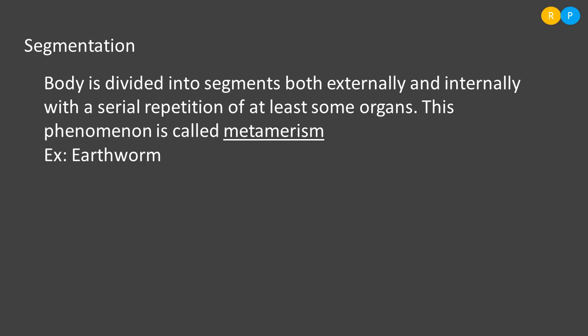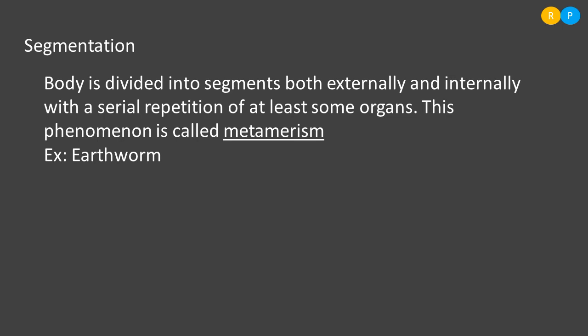We can take the best example of the earthworm for this phenomenon, because the body of the earthworm is made out of a number of segments, a number of units. Each segment consists of at least some repeated organs. The organs that are very essential for the survival of the animal are repeatedly present in each segment, and this phenomenon is called metamerism. Metamers are nothing but segments. Segments are scientifically named as metamers. So that phenomenon is called metamerism.